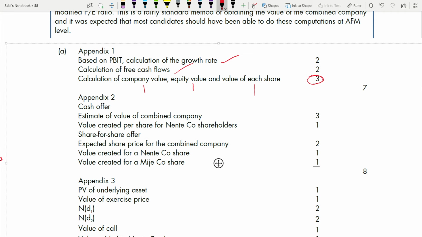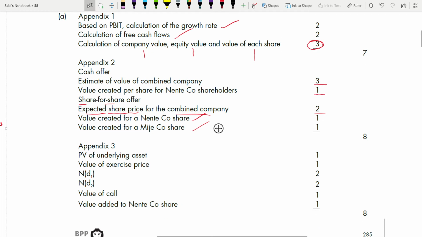3 marks, because finding the combined company is not easy. There are so many steps required. Value created per share for Nente company shareholder, 1 mark only. Now coming to share for share. Again, expected share price. You have to find out, because it's share for share. For the combined company, 2 marks. Value for Nente is 1 and Measure is 1.